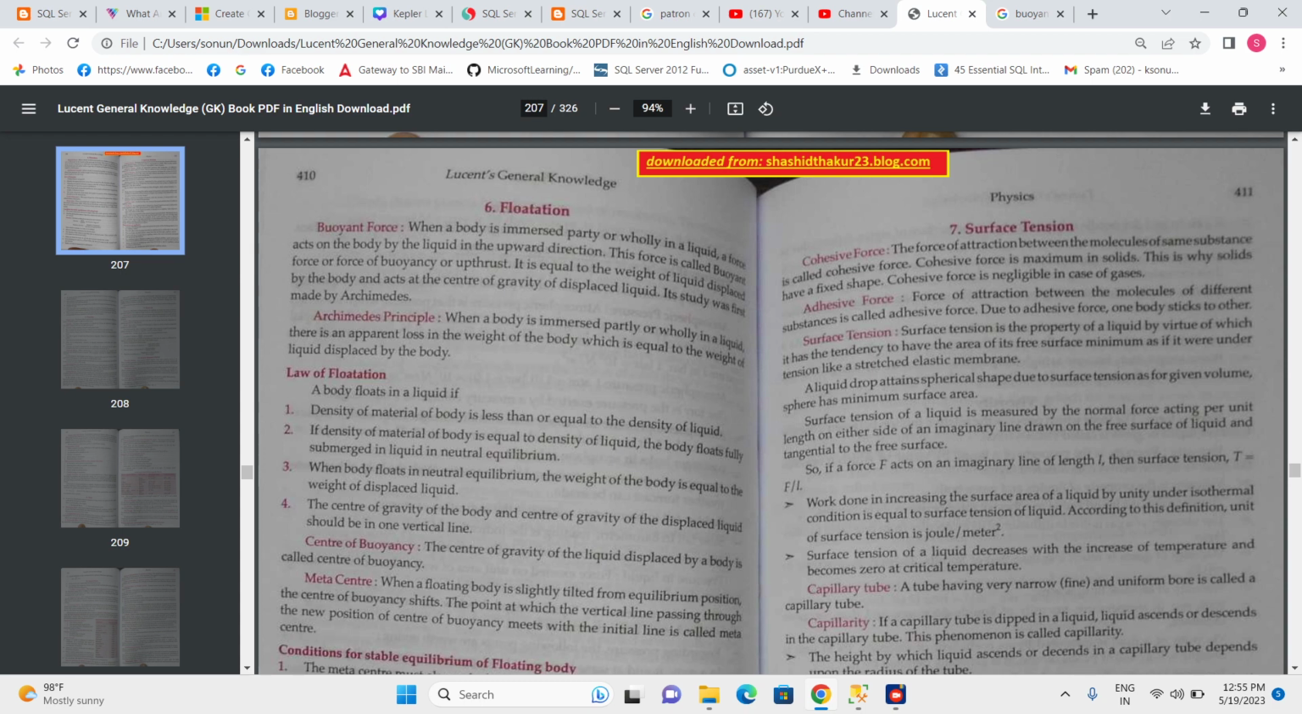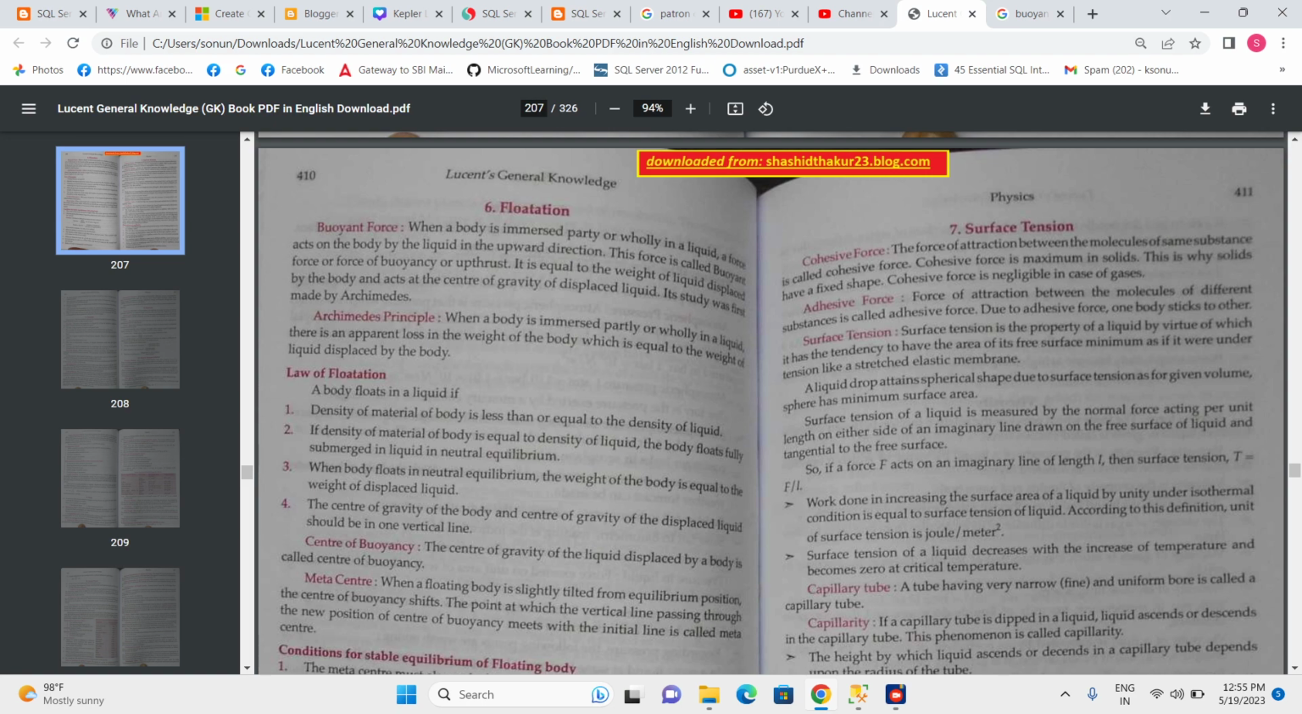Let's see the Archimedes principle. When a body is immersed partially or wholly in a liquid, there is an apparent loss in weight of the body, which is equal to the weight of liquid displaced by the body. Simply, when we swim or enter any pool, we face a loss in weight of the body. This loss in weight of the body is equal to the weight of liquid displaced by the body.